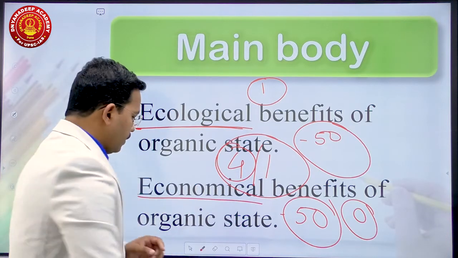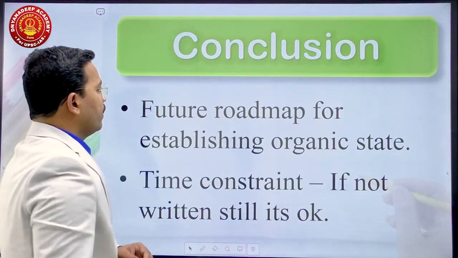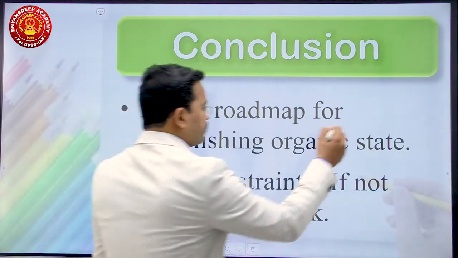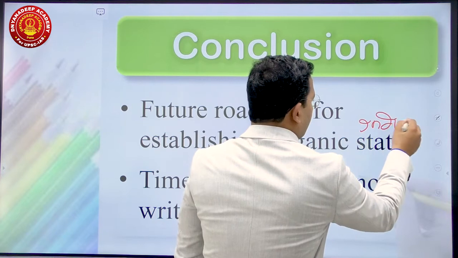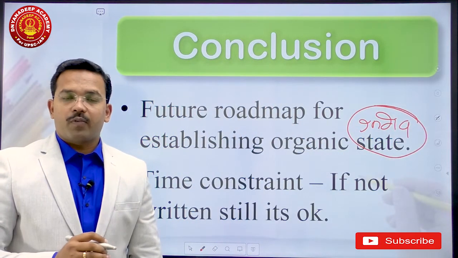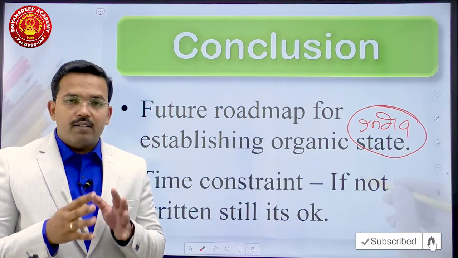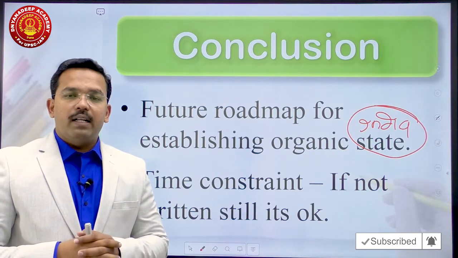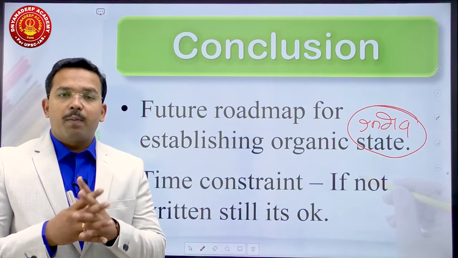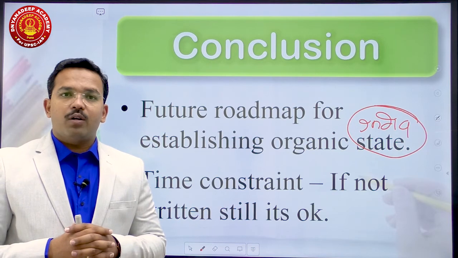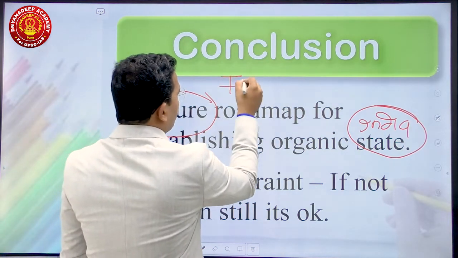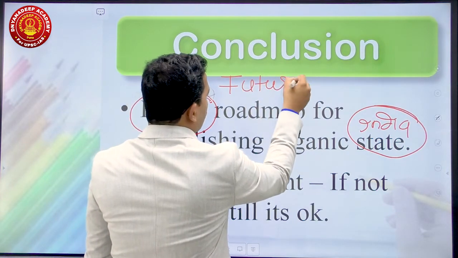This is the structure. Then finally, what should be the conclusion? Future roadmap for establishing organic states in India. What the government of India is planning to have more and more organic states in India should be the conclusion. Why? Because here we are discussing significance, and while discussing significance, we should always think of the future. So always remember, the conclusion of your answer should be futuristic. This is basic. Remember, the conclusion of any answer should be futuristic.